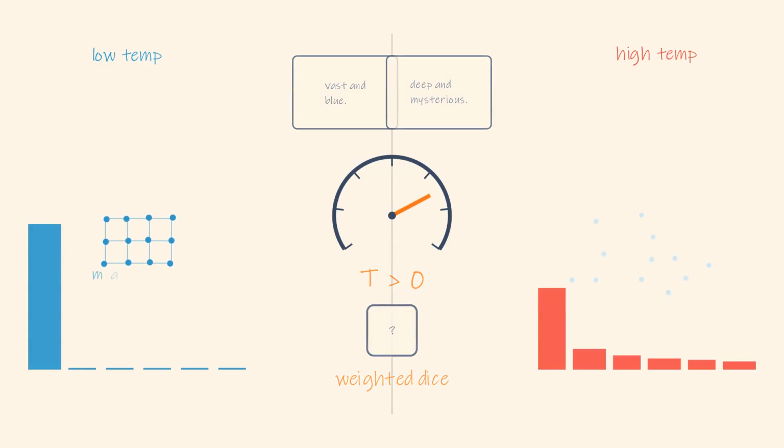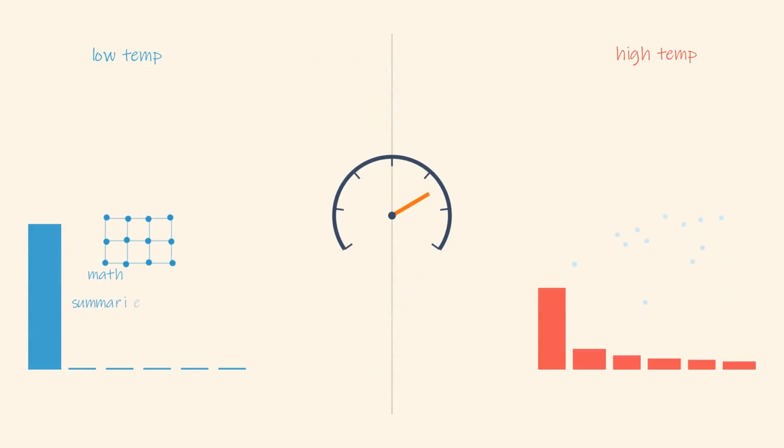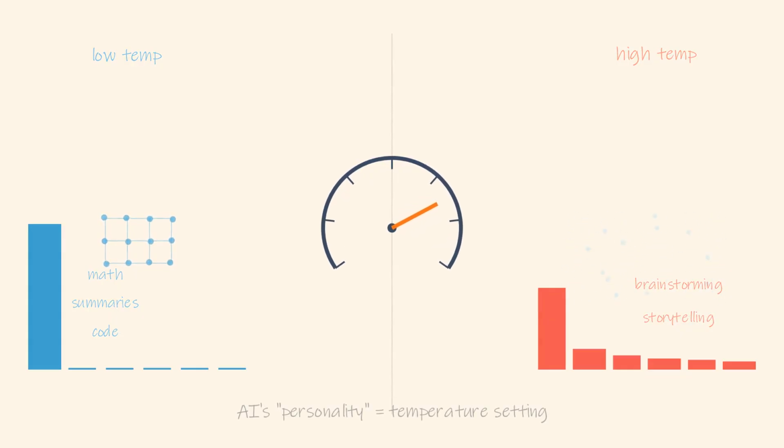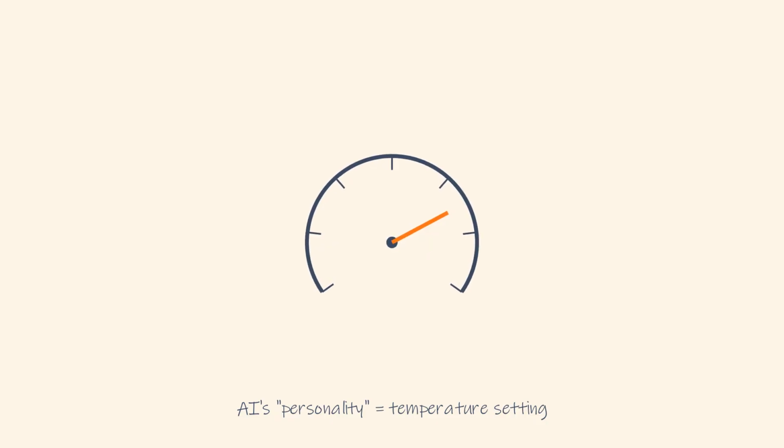Work that needs precision, math, summaries, code, wants low temperature. Brainstorming and storytelling want high temperature. Some of what looks like AI's personality is really just its temperature setting.